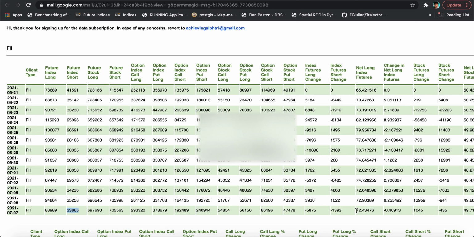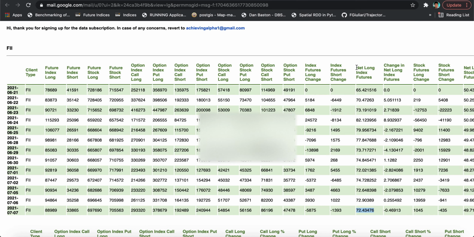The average or the normal range which FIIs like to keep is basically between 60 to 65, but for the last month also you will see that this was kind of in an overbought zone always. So this is how you can interpret the net long and index futures. Again, there is no guarantee that once it touches 70 it can't be there. It is similar to RSI. You cannot be sure that once the stock touches an RSI of above 70 it will fall. I have seen stock goes to even RSI of 90 and above, so that is totally feasible and that happens.